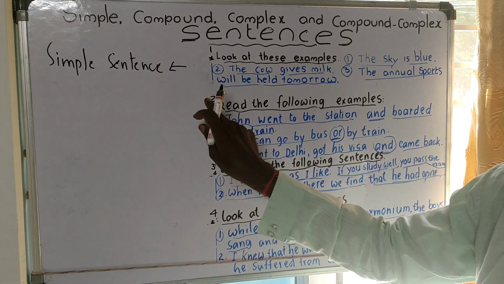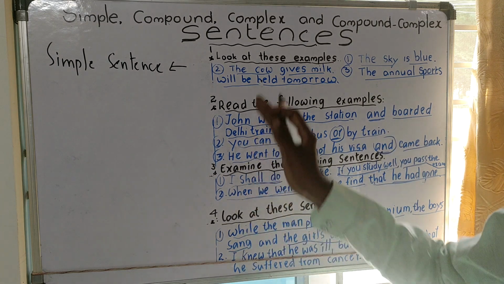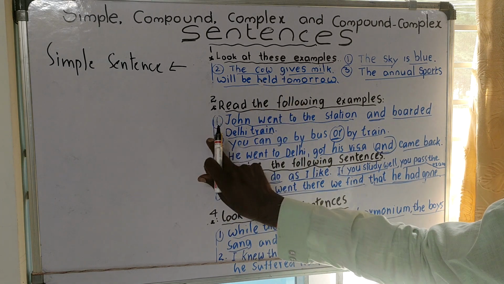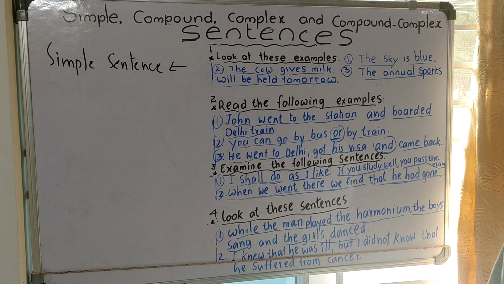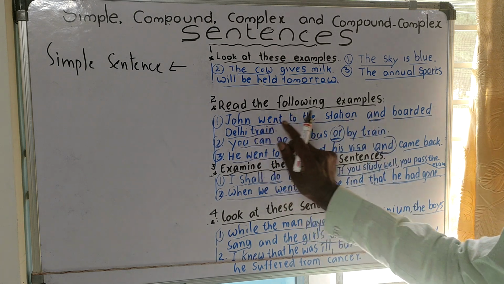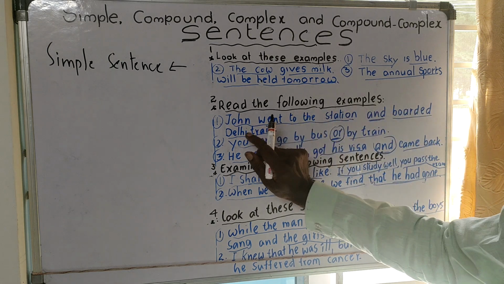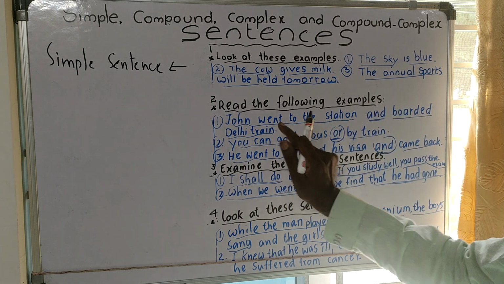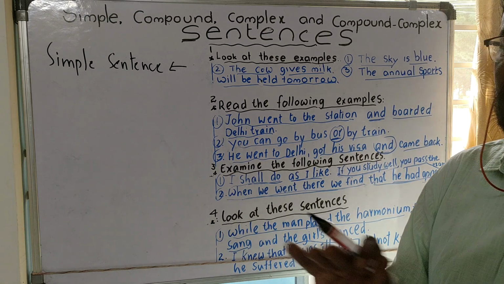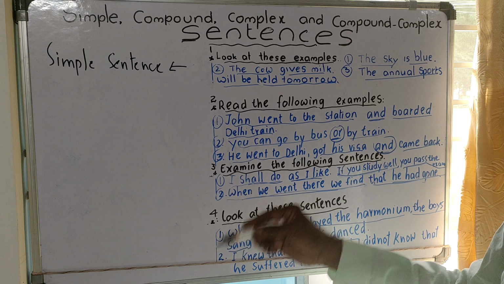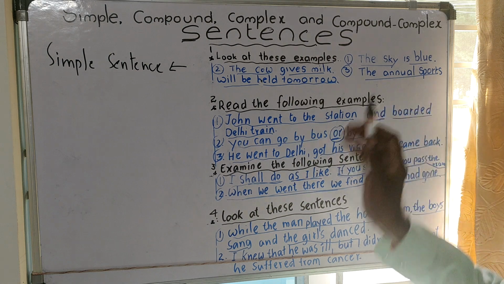Come to the second one. Read the following examples. Here also we find three examples. One, two, three. John went to the station and boarded Delhi train. Here in the sentence we find two parts. John went to the station. John boarded Delhi train. Two main clauses are joined or connected by 'and', the coordinating conjunction. It is about the first sentence.